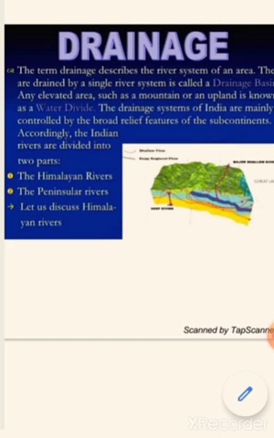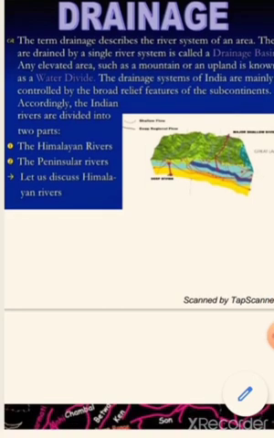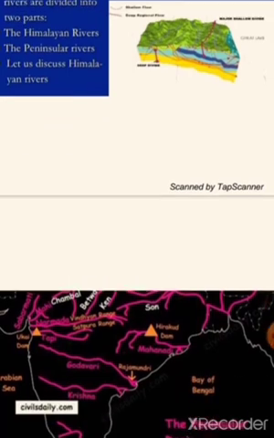So people were attracted towards the river valleys and settled there, and many civilizations flourished. That is the reason river banks have attracted settlers from ancient times.